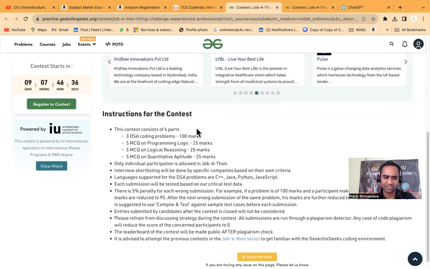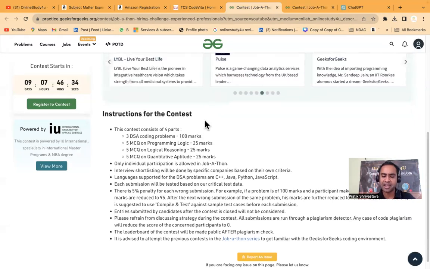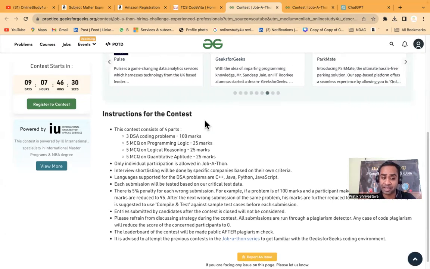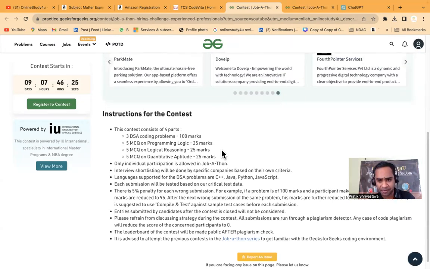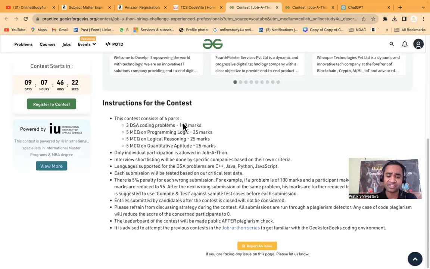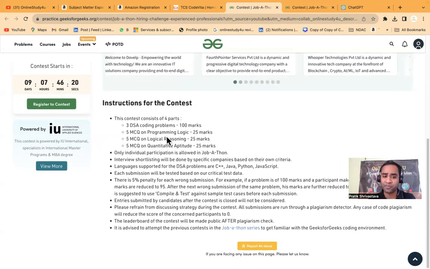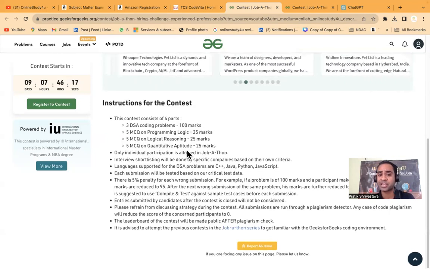And here you can see the instructions for the contest. But before that, after registering for the contest, the candidate has to go through the job descriptions given and register for one or more companies that you are interested in. Your profile will be considered for a company only if you have registered for it. The contest has 4 parts: 3 DSA coding problems, 5 MCQs on logical reasoning, and 5 MCQs on quantitative aptitude.